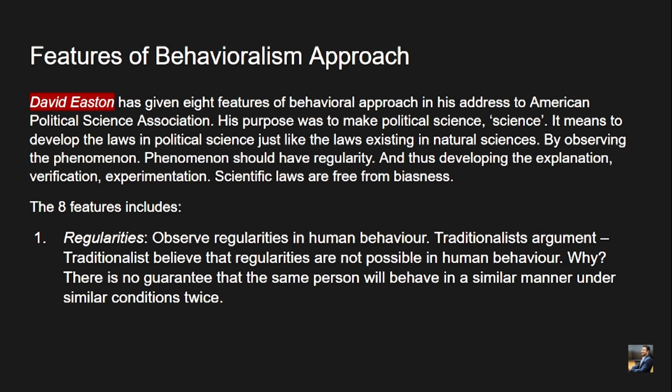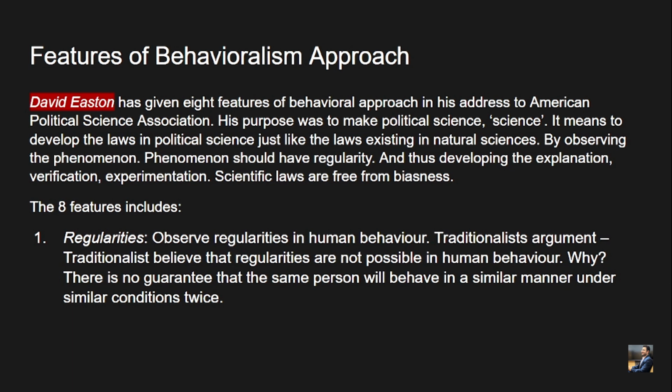He also propounded the idea to make real laws of political science, which can be universal and can be testified or verified by observing phenomena. Like how Newton, lying under the apple tree, observed the phenomenon of an apple falling on his head and developed his theory, the law of gravitation.